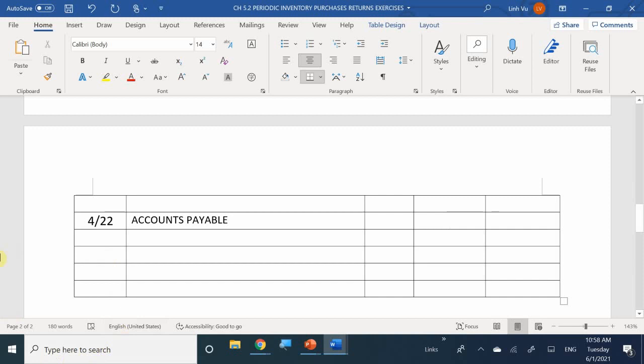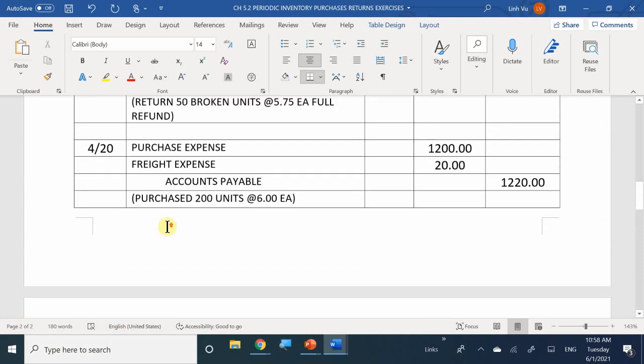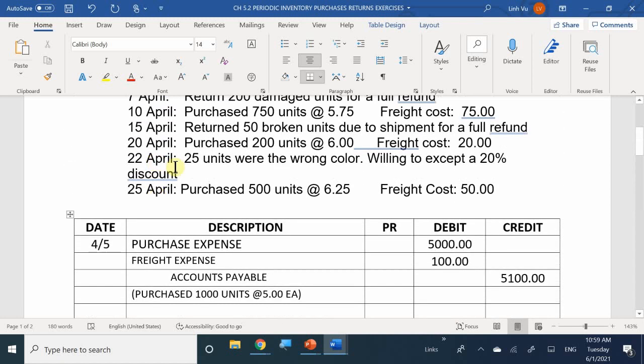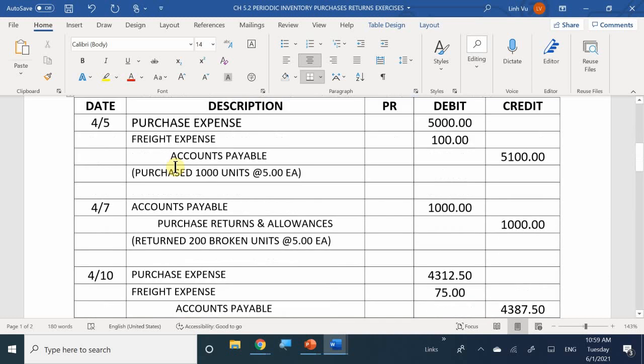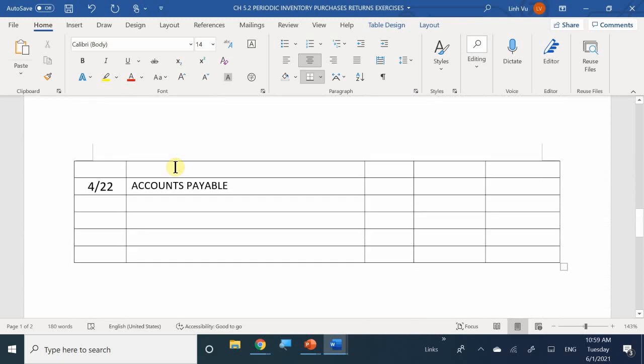Oh, and not 28.75. So let's take a look. How much did it cost me per unit? $6, okay? How many am I attempting to return? Is 150 good? So what is 20% of those $150? $30. Yes.